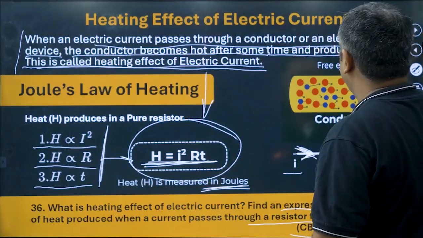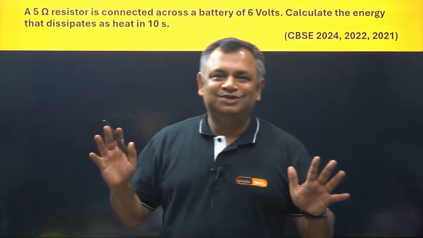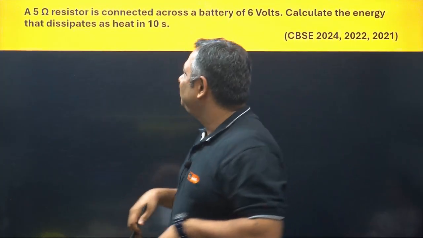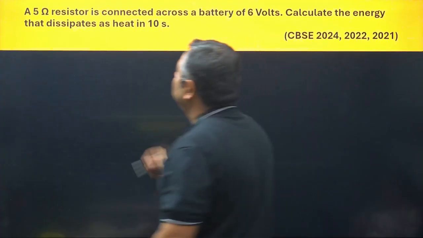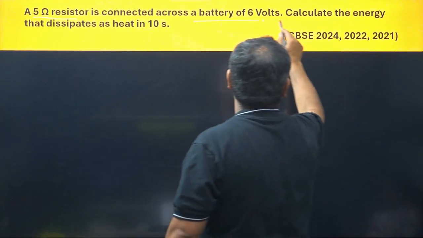Okay. Let's move ahead. So the heat part is over. Most of the heat is over, right? Last part of the chapter. So let's see this question, which says a 5 ohm resistor is connected across a battery of 6 volts.